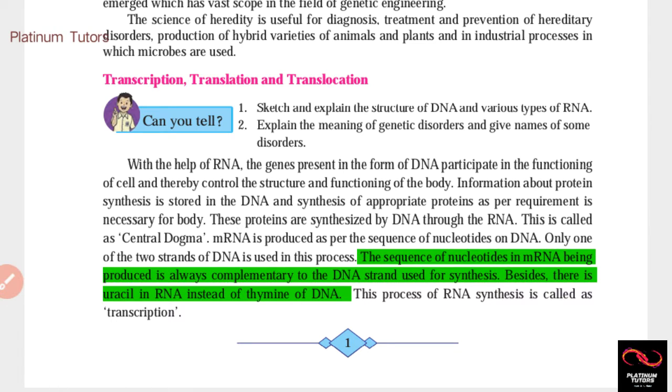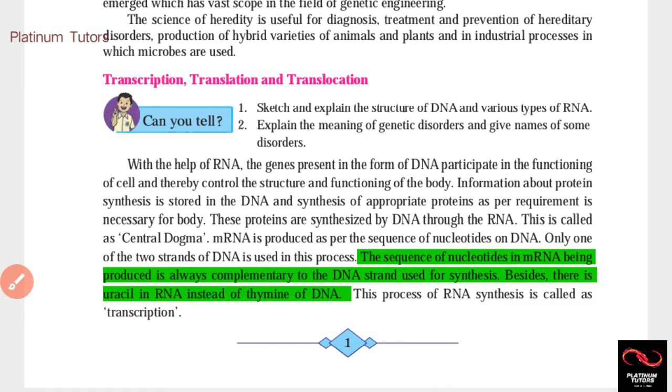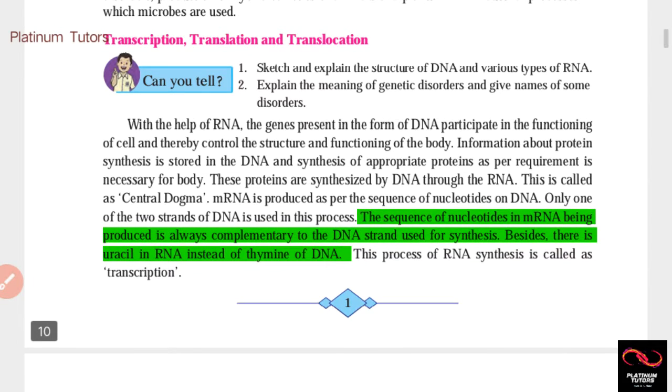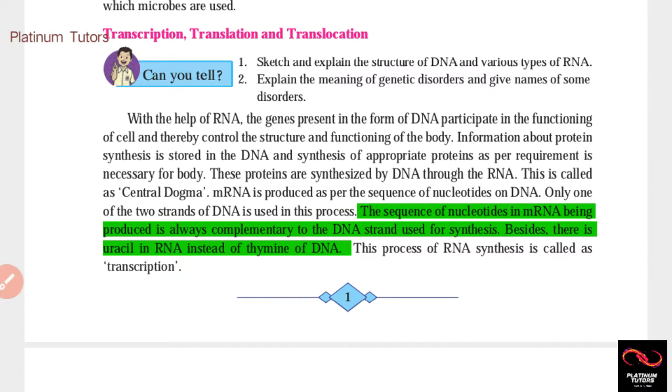Now, moving on to next, we'll see transcription, translation, and translocation. What's the meaning? Let's see. With the help of RNA, the genes present in the form of DNA participate in the functioning of the cell and thereby control the structure and functioning of the body. DNA, full form deoxyribonucleic acid, as we learned in previous standard, and RNA, ribonucleic acid. The difference is that DNA is double stranded and RNA is single stranded.